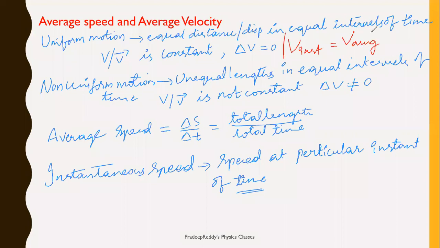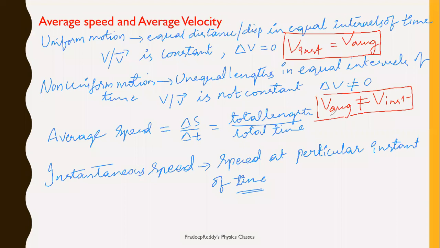In uniform motion, average speed and instantaneous speed are equal, whereas in non-uniform motion, average speed is not equal to instantaneous speed. So you should remember these things, because based on this we will define a new term in kinematics called acceleration, which will be applicable for non-uniform motion, that we will be discussing in the next coming slides.